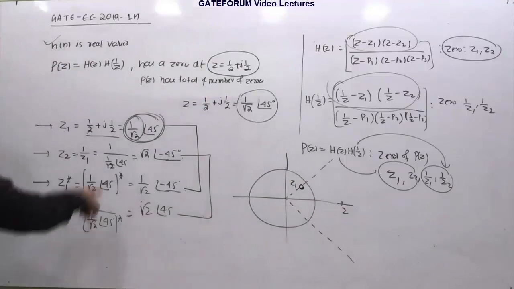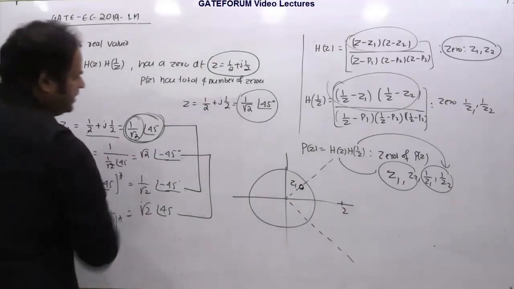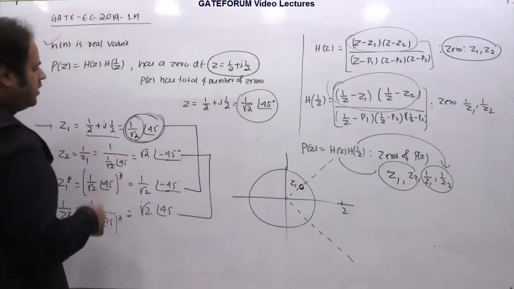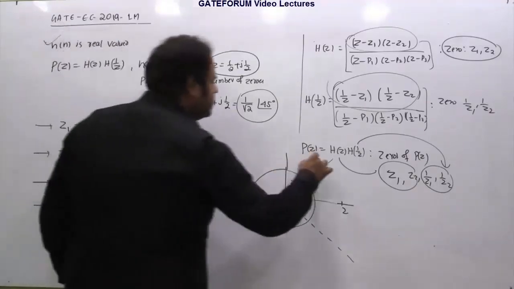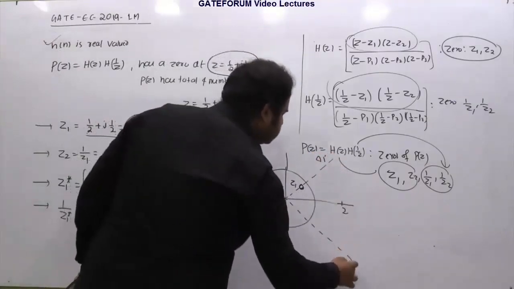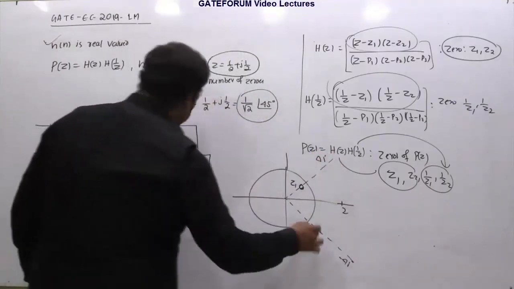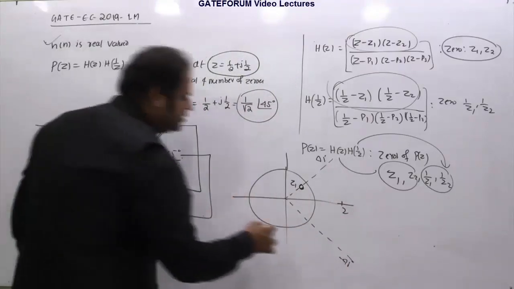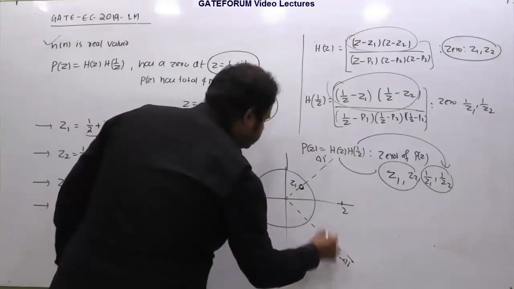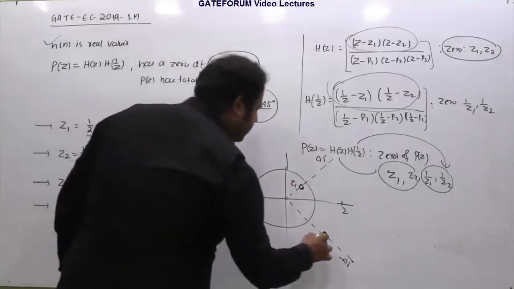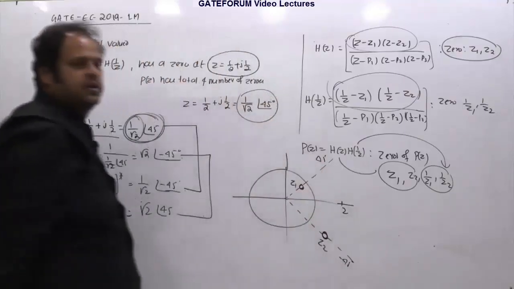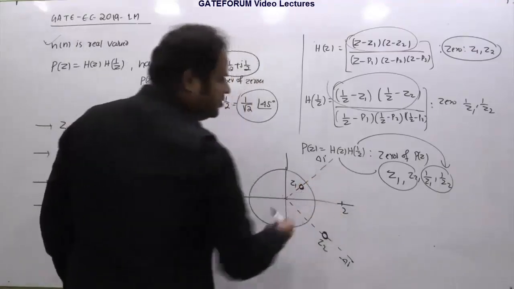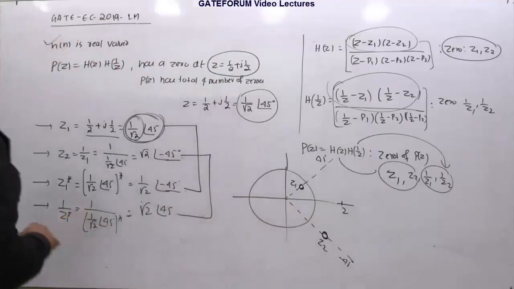Now where will this Z2 come? This Z2 will come on root 2 angle minus 45. Root 2 is more than 1, isn't it? 1.4 is more than 1, and the angle is minus 45. If this is the 45 degree line, then this is the minus 45 degree line, so it will come on this line. And how much magnitude? Root 2, so it is more than 1, and it will be coming somewhere here. So this is the zero location which I am calling Z2. But note carefully that this is less than 2, because root 2 is obviously less than 2. So I have plotted Z1 and Z2.